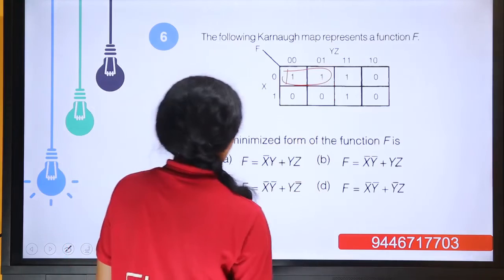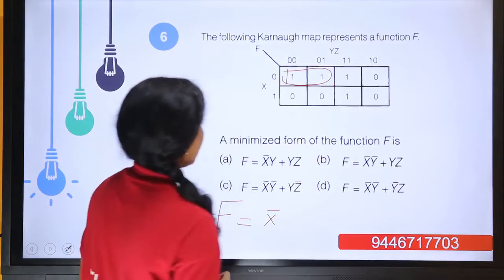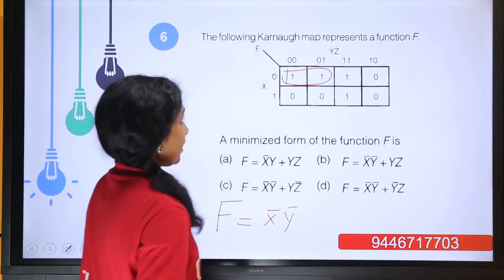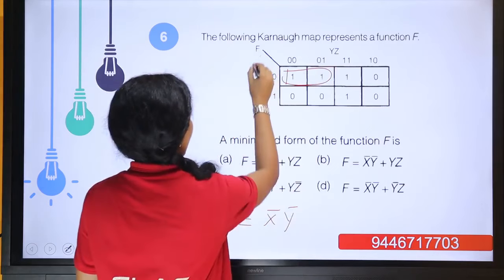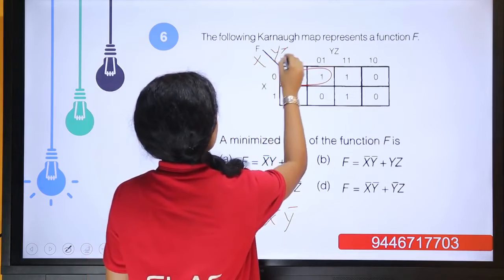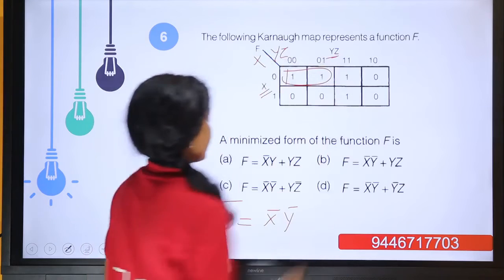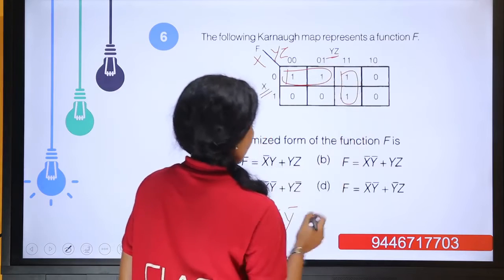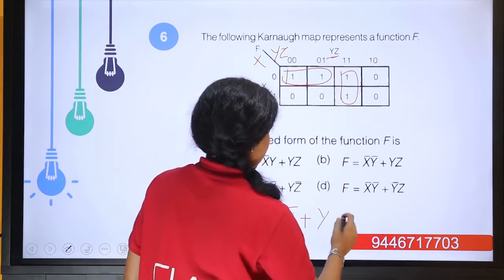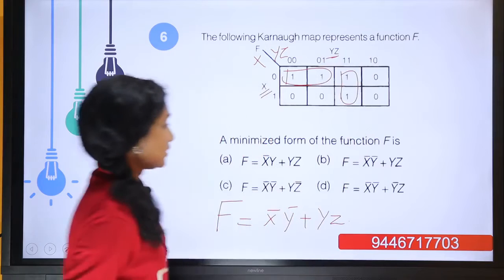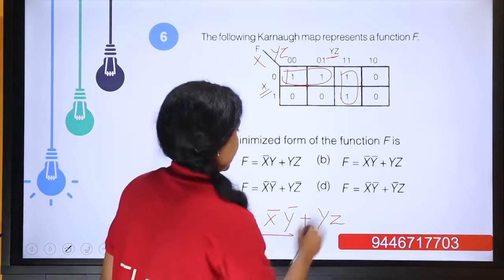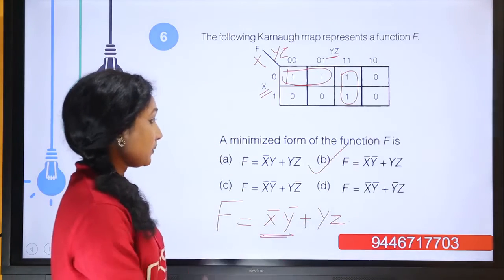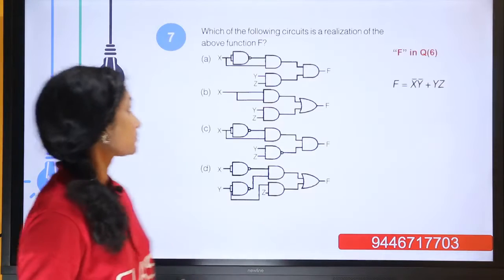here by this grouping it becomes x bar y bar, and here we have x, and here we have yz. Okay, and the next grouping is like this, so it becomes yz. So the expression leads to option B, f equal to x bar y bar or yz.